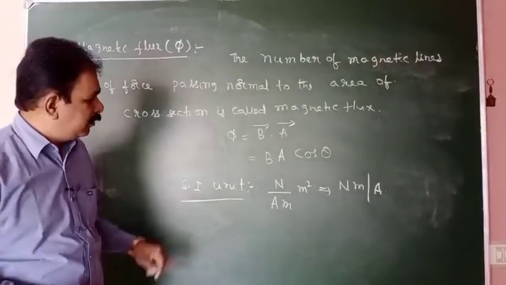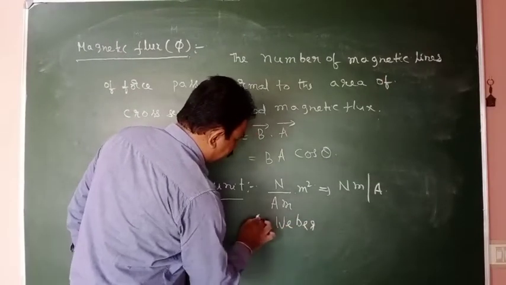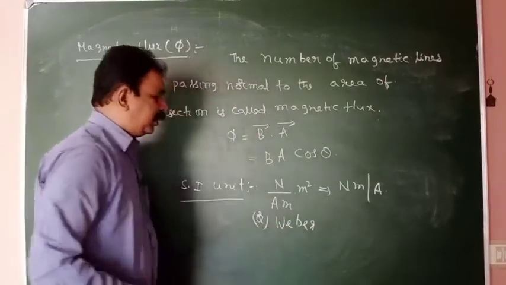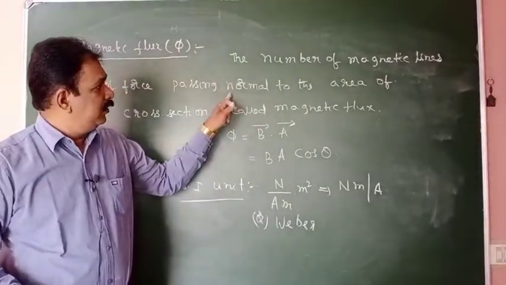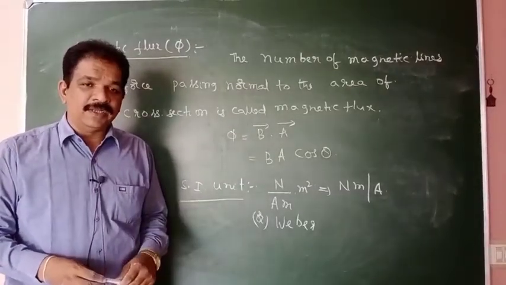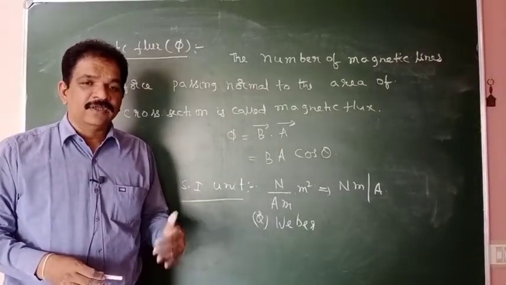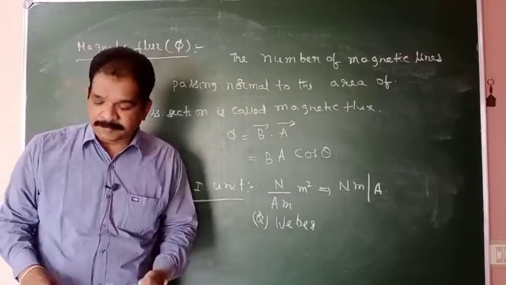Like this, our direct unit will be Weber. Newton meter per ampere or Weber will be the SI unit of magnetic flux. Much more detailed explanation about the magnetic flux we'll discuss in the electromagnetic induction next chapter.